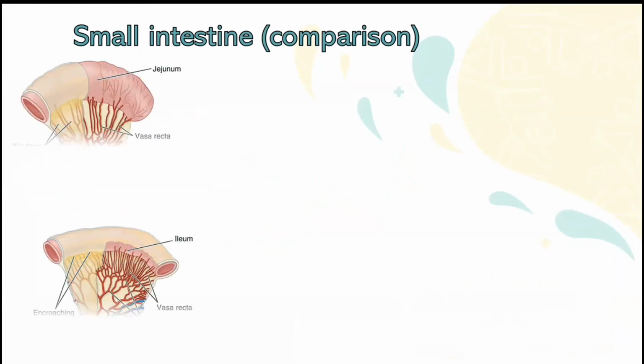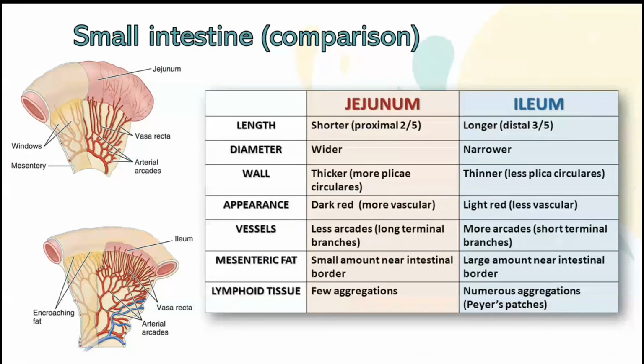Let us see the main difference between the jejunum and the ileum. Here is the jejunum and here is the ileum. Obviously, from looking at the picture, we can see that, for example, the jejunum is wider.